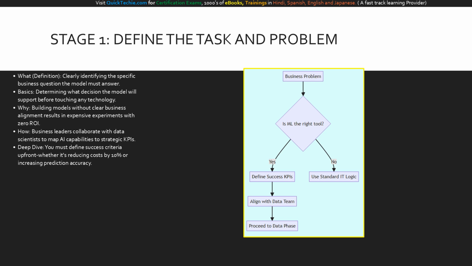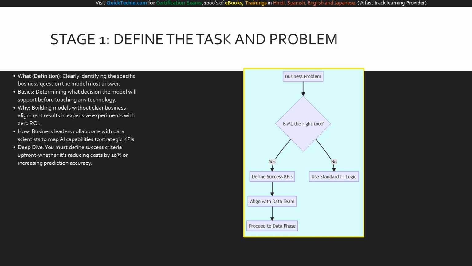How do we execute this? Business leaders and technical teams must collaborate closely to ensure the model supports a specific, high-value decision like predicting customer churn. For our deep dive, remember that you must define what success looks like, the exact KPIs and metrics, before a single line of code is written or data is gathered.